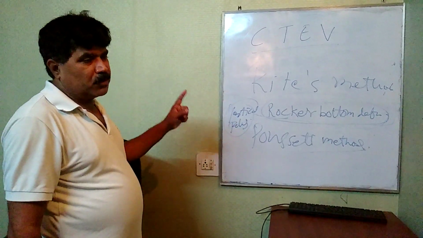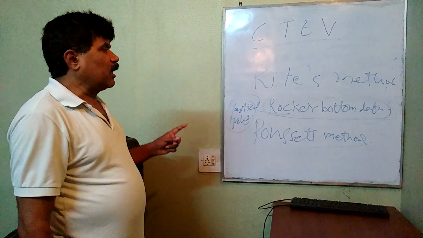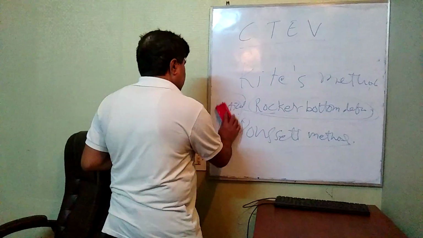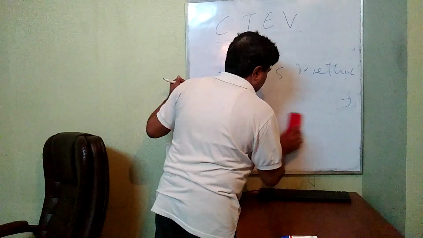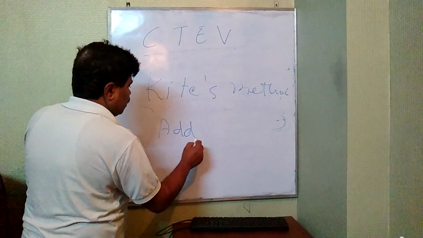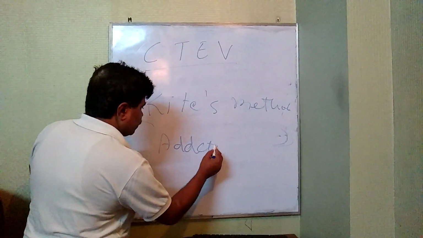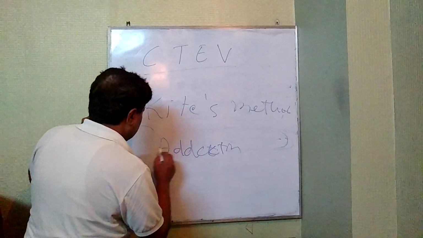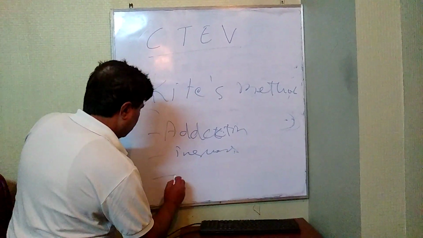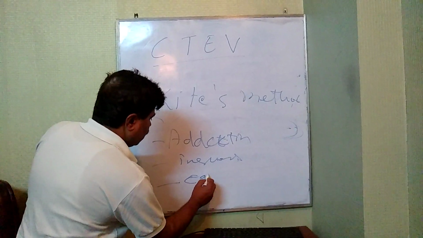So if you start with the Kite method of serial casting, first of all correct the adduction, then the inversion, then lastly the equinus.